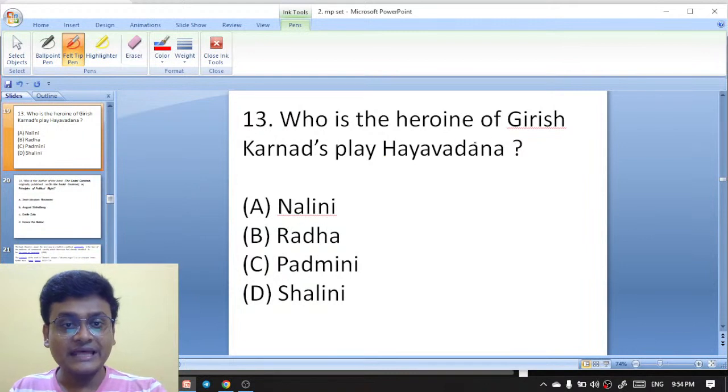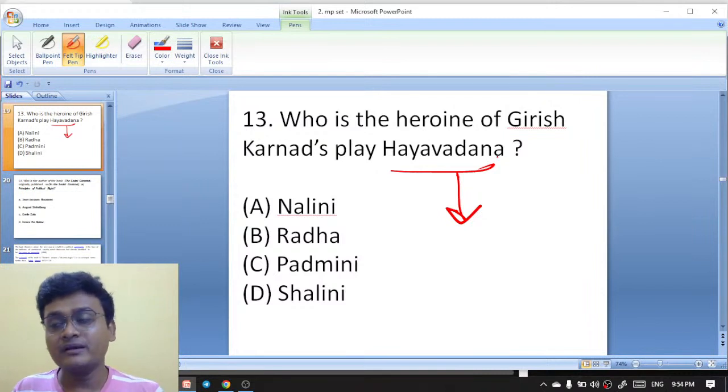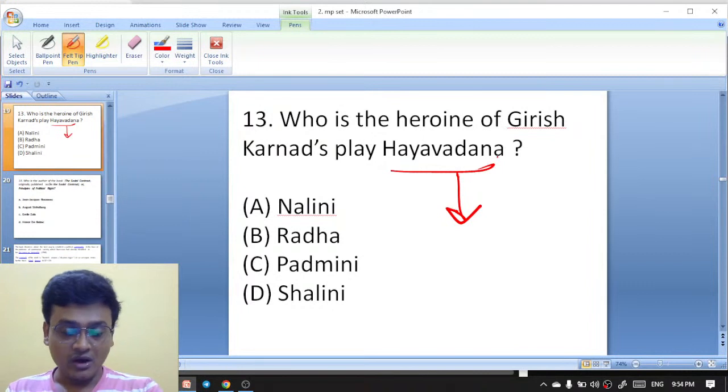Who is the heroine of Girish Karnad's play Hayavadana? In Hayavadana, Girish Karnad was heavily influenced by Thomas Mann's The Transposed Heads, which inspired him to write the play. Hayavadana was translated into English by the author himself.